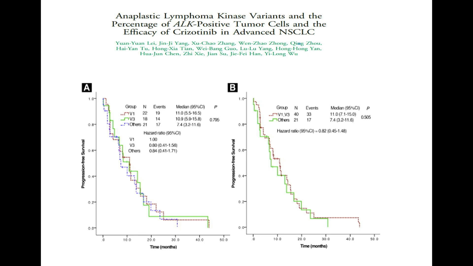This is the one study which came out a bit different from the remaining studies, where variant 1 and variant 3 did not show much difference with crizotinib. As we know, this is a retrospective study, the n number is different and the patient population may be different. That's why it is difficult to draw conclusions.